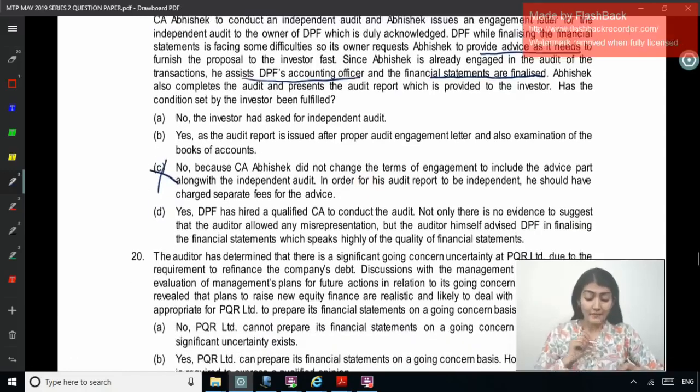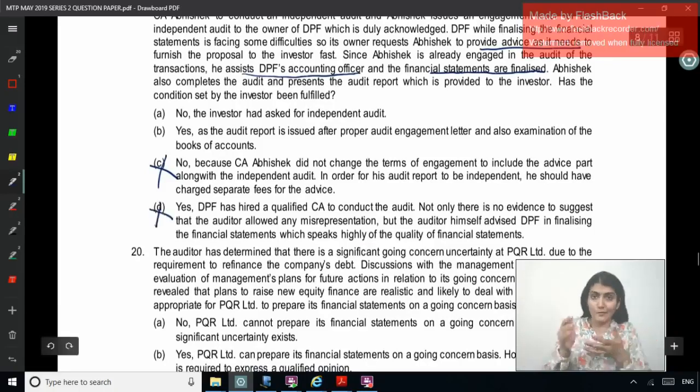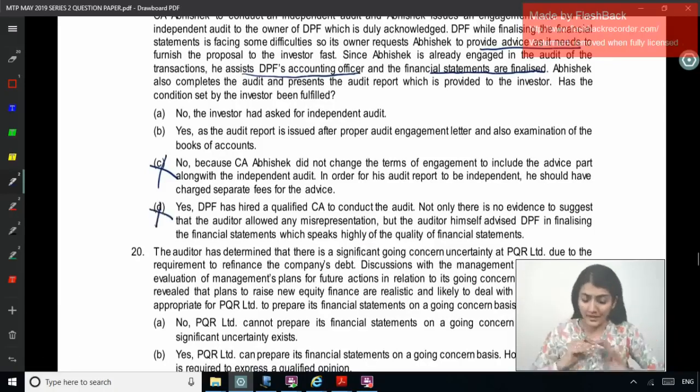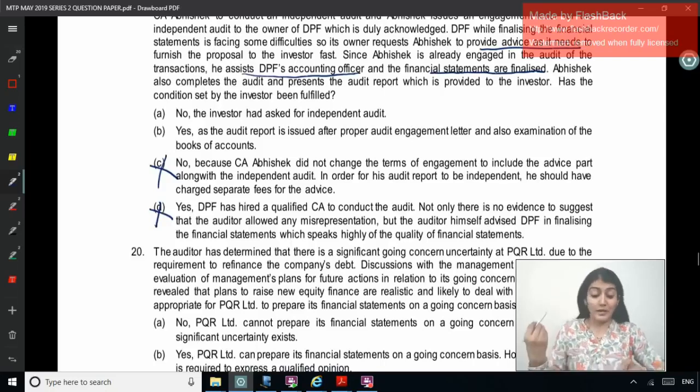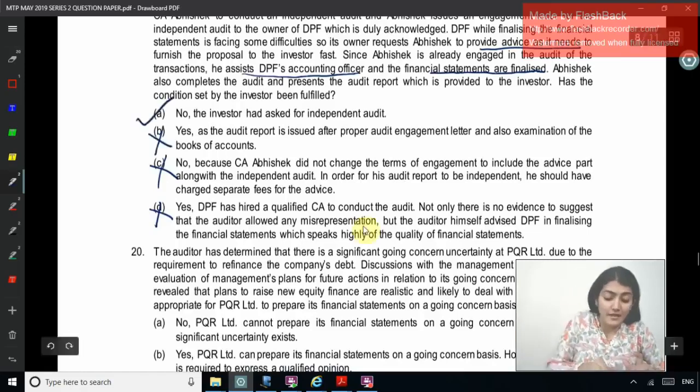Right? DPF has hired a qualified CA to conduct the audit. Not only is there no evidence to suggest that the auditor allowed any misrepresentation, but the auditor himself advised DPF in finalizing the financial statements, which speaks highly of the quality of financial statements. Right? Maker and checker have to be separate. Here the maker checker is only giving advice for the preparation of financial statements. That the audit report is issued after proper audit engagement letter and examination does not make it an independent audit as he has given advice. So no, the investor has asked for an independent audit.